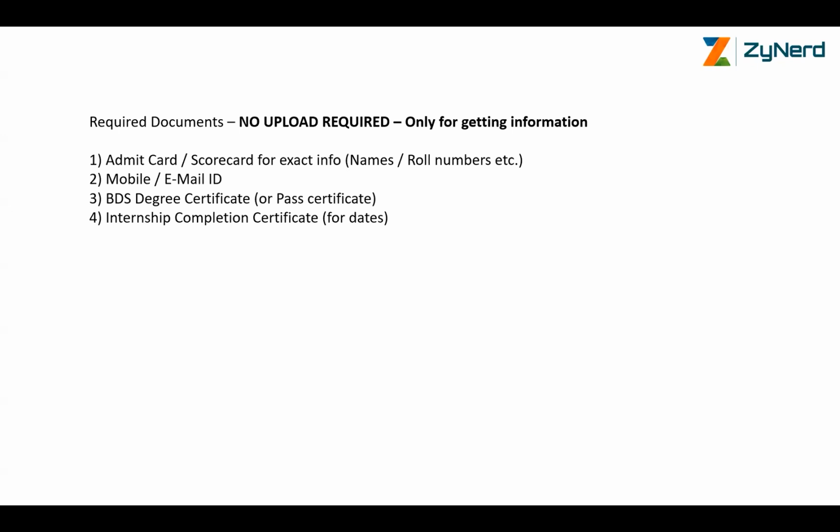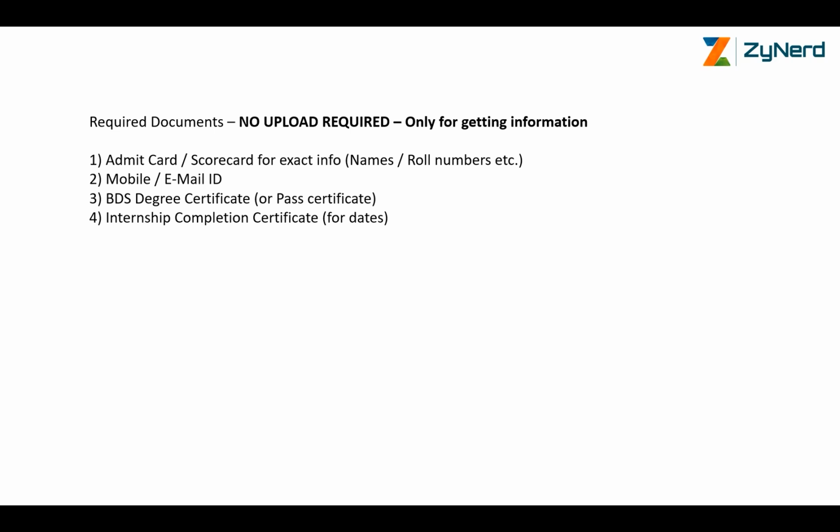What are the documents required for uploading? There are no documents required for uploading. Till the time of allotment, no document is required for NEET MDS counseling in the All India level counseling. For state counselings, there might be an upload required, but as far as All India counseling is concerned, which is now starting, no document upload is required. Only during the admissions, you need to get your documents.